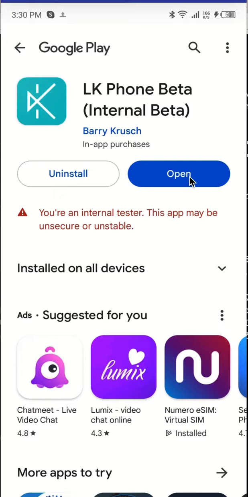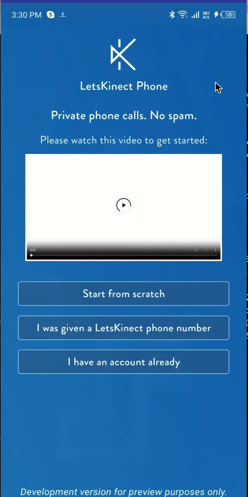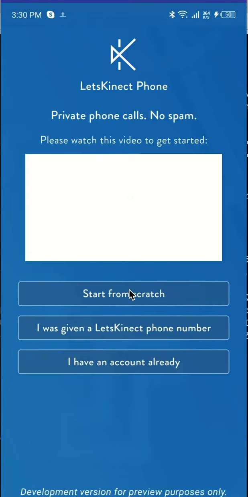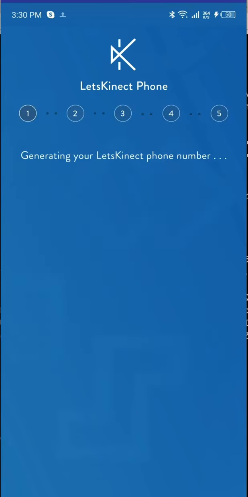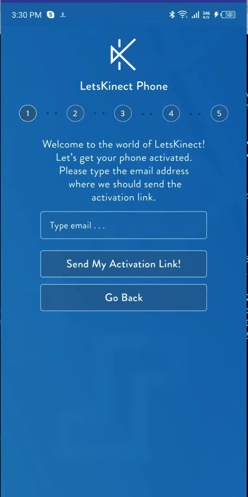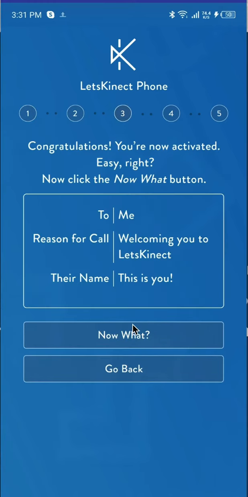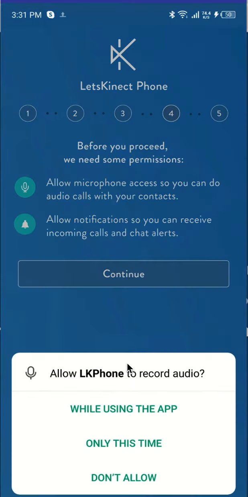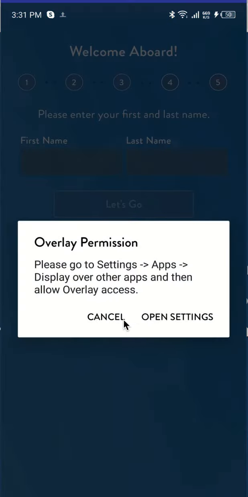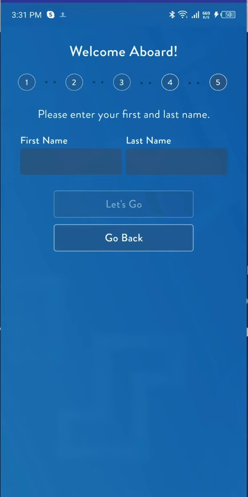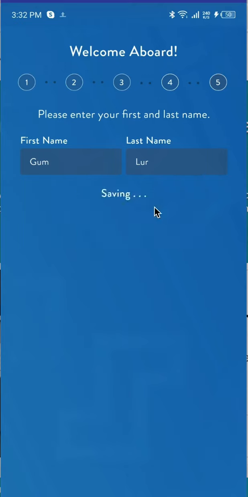Okay, so the app is installed. Now I will click on open. Okay, so right now I don't have any account, and I will click on start from scratch. So I will complete the sign up process now. Okay, so I click let's go.